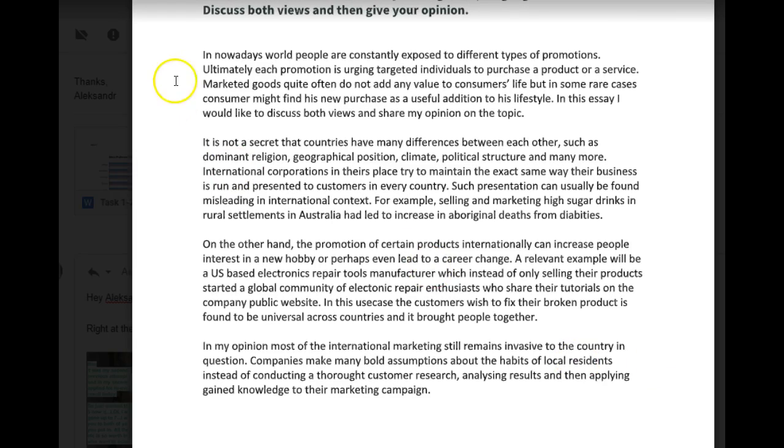Nowadays, we don't say "in nowadays", we just say "nowadays." Nowadays, we don't say "world people", we just say "worldwide," okay? So: "Nowadays, worldwide, people are constantly exposed to different types of promotions. Ultimately, each promotion is urging the targeted individuals to purchase a product or a service."